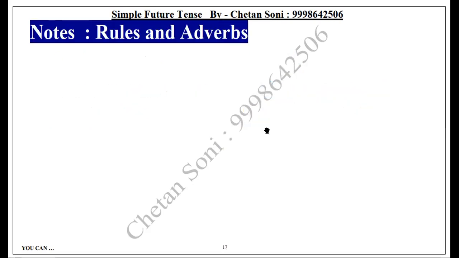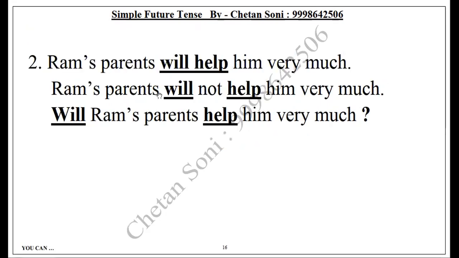Now, what are the rules and what are adverbs? It's a simple thing. Whatever we have seen, we will see again. In an affirmative sentence, the model would be will, and shall, both. And it will take only the simple main verb, not another form of verb. In negative, will takes not. And a question will start with will. These are the rules. Rules completed.